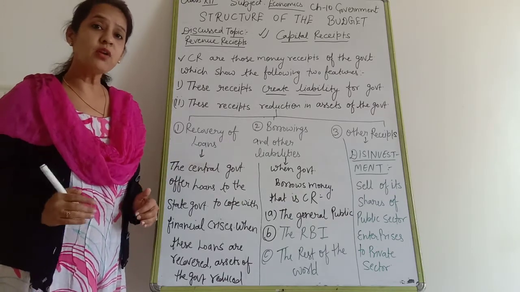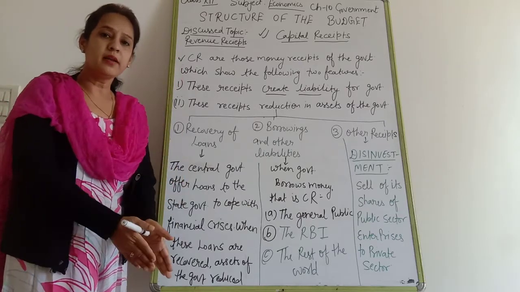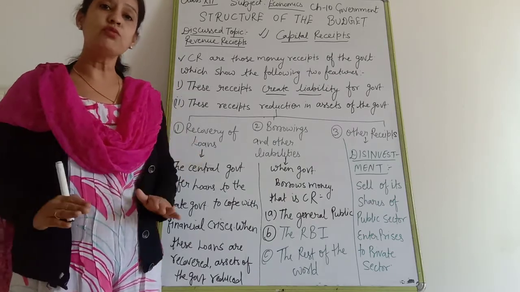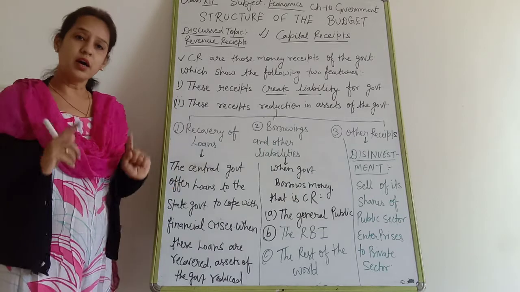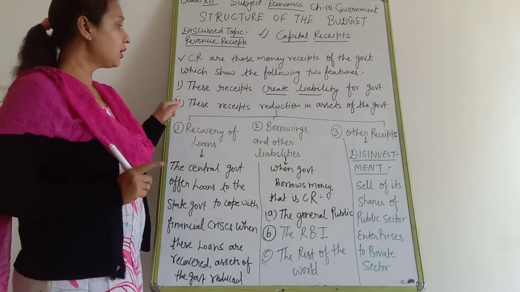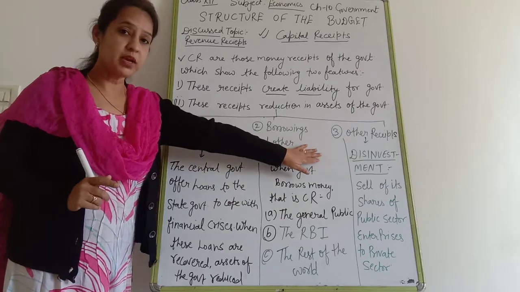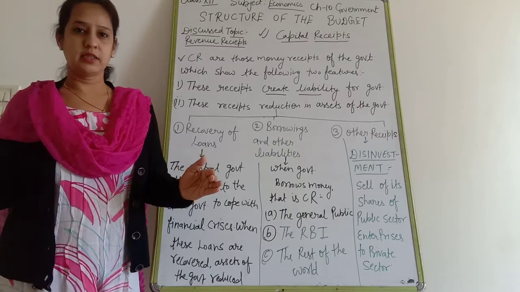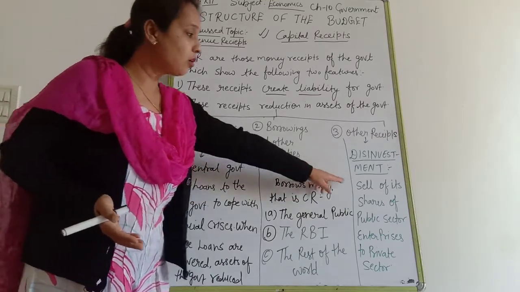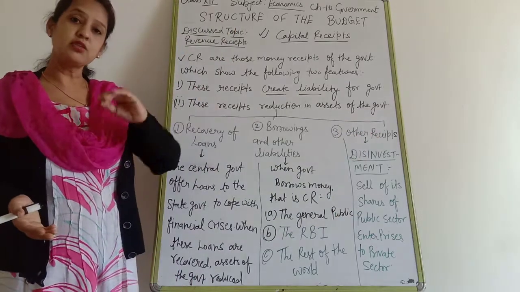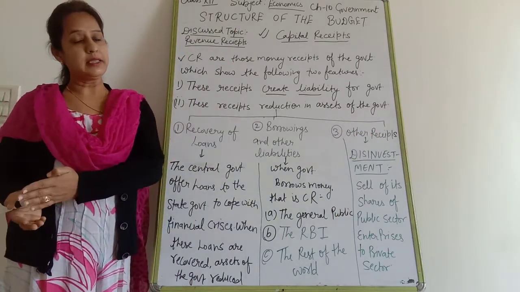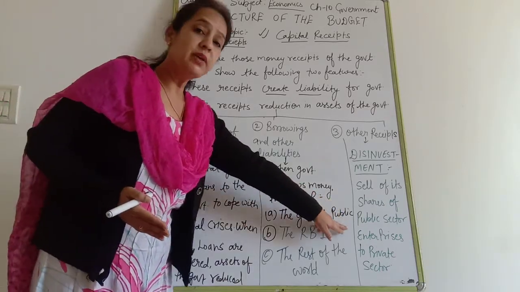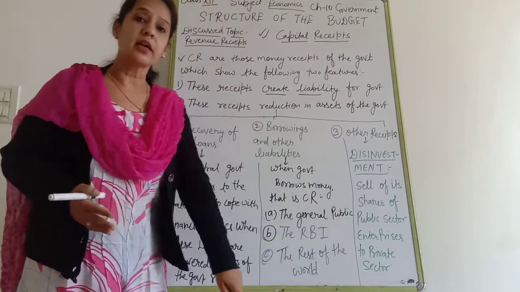It means transfer of ownership from public sector enterprises to private sector enterprises.